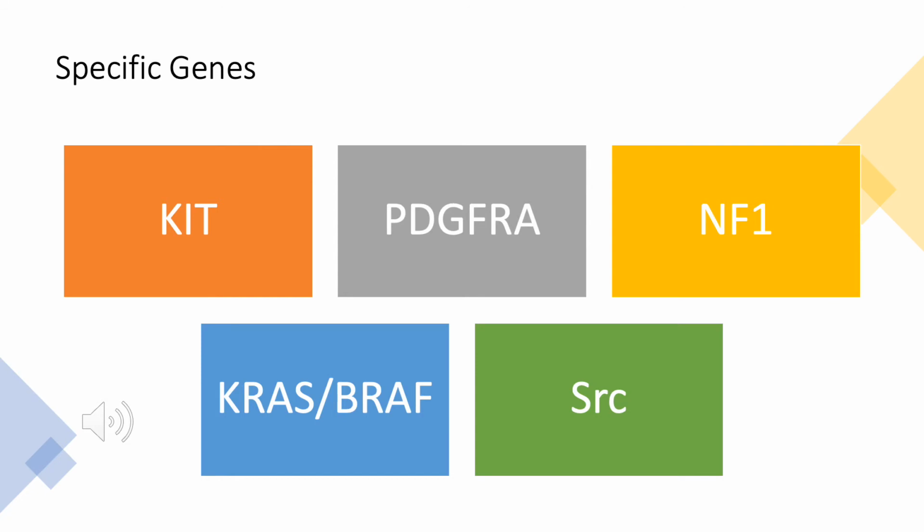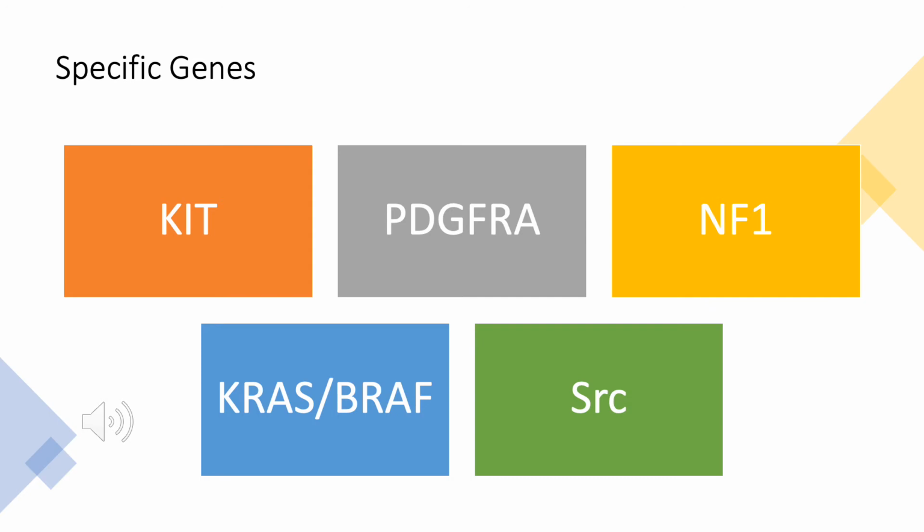The NF1 gene we also went over in class, and this produces a protein called neurofibromin, and it helps regulate cell growth. So when it's mutated, the gene causes a loss, which allows cells to grow uncontrollably, which causes cell proliferation. The KRAS gene provides instructions for making a protein in the RAS-MAPK pathway, and it signals from outside the cell to the cell's nucleus, and it instructs the cell to grow and to divide. The BRAF provides instructions for making a protein to help transmit chemical signals from outside the cell to the cell's nucleus, and it works with the KRAS in the RAS-MAPK pathway.